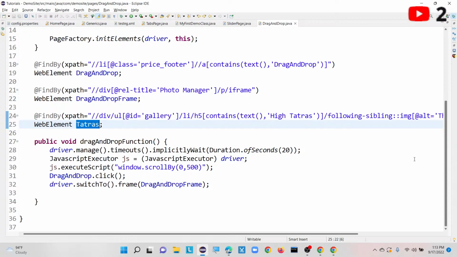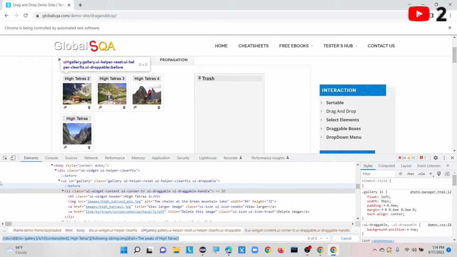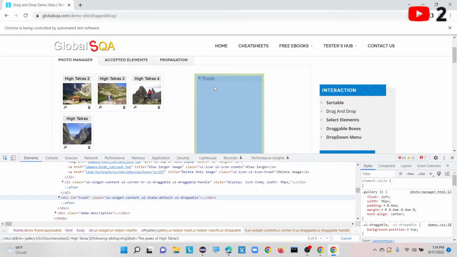So how can we write here? Now we have switched our driver focus to the frame, so we need to take the XPaths for dragging and dropping. So far we have captured the XPath for the draggable one. Now I am going to capture the XPath for trash.